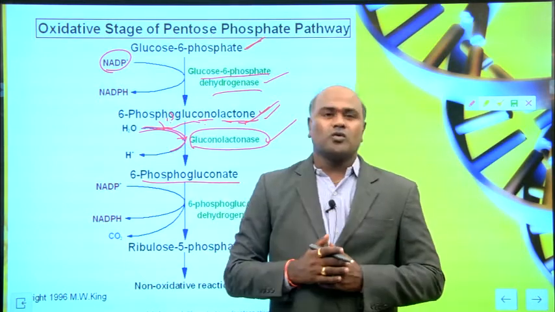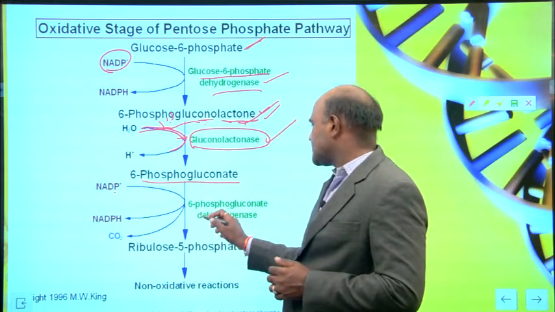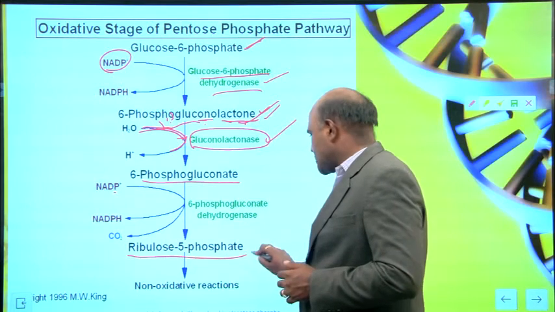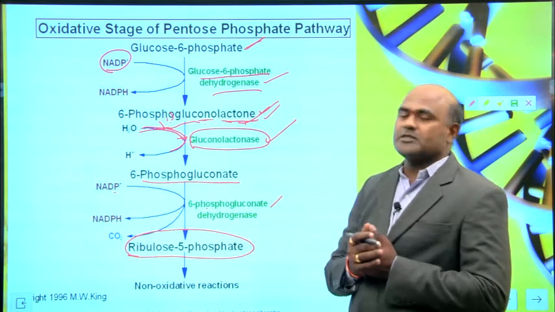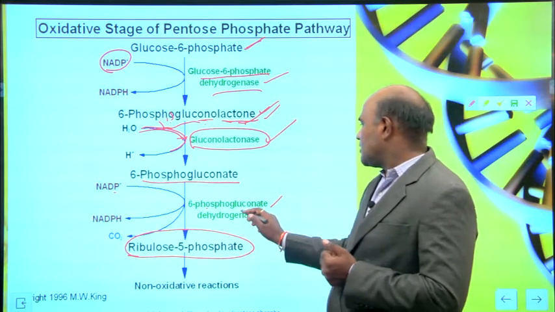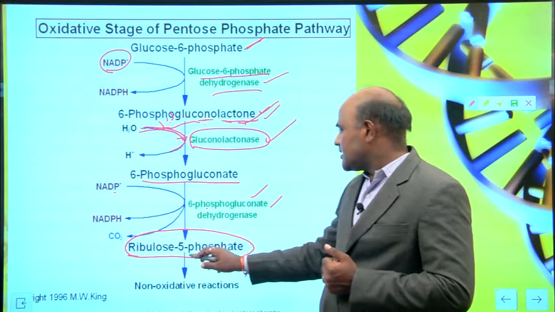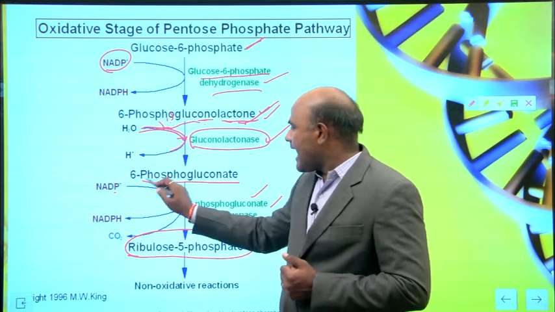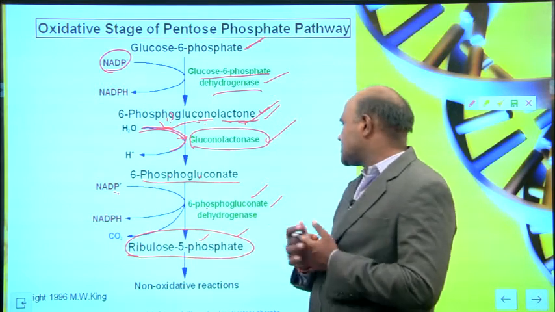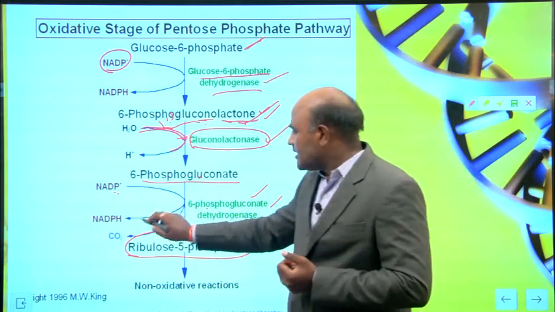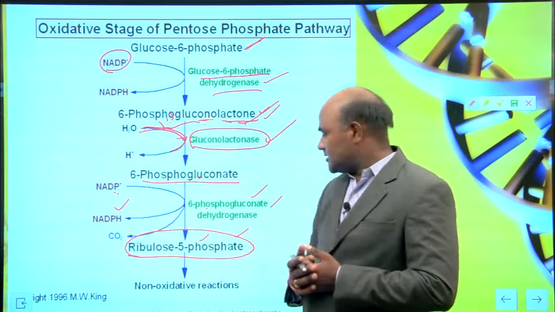Then 6-phosphogluconate reacts with NADP plus and produces ribulose 5-phosphate with the help of 6-phosphogluconate dehydrogenase, along with NADPH, and carbon dioxide is released.